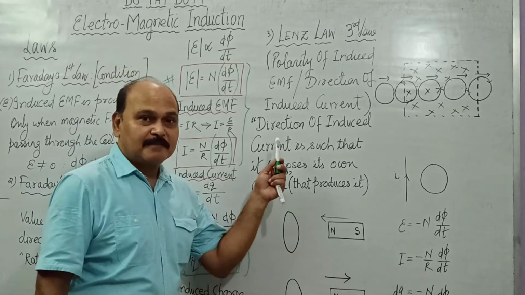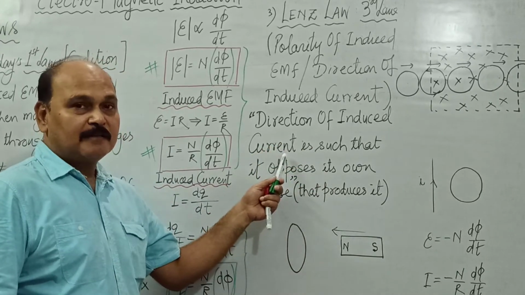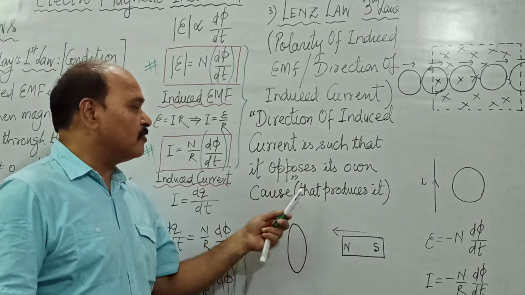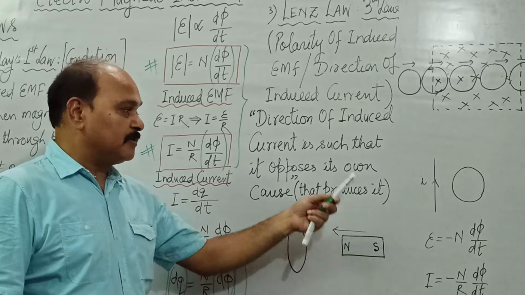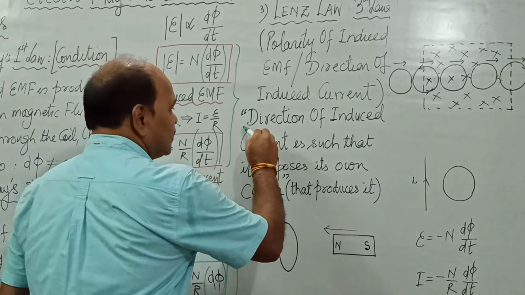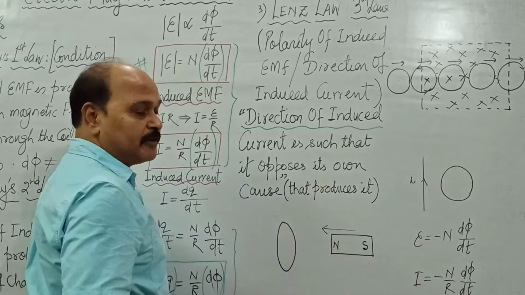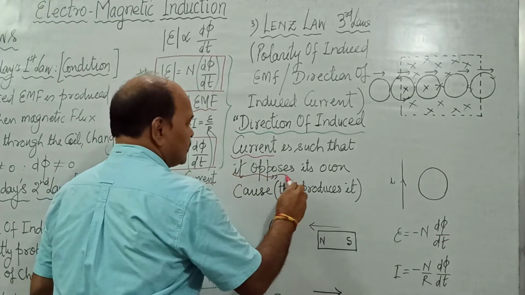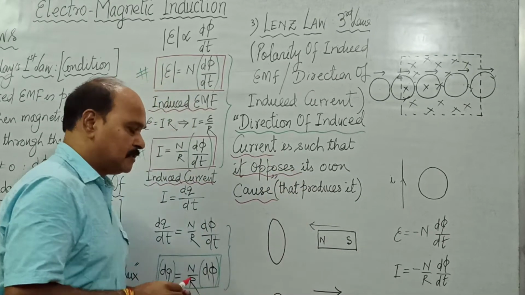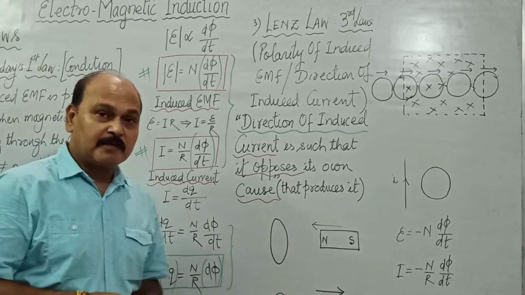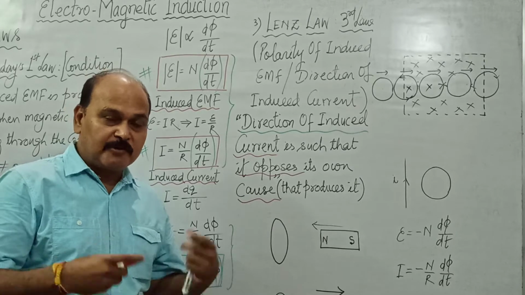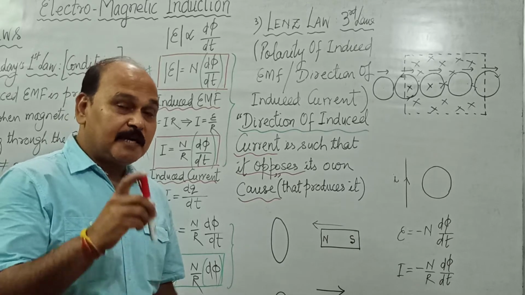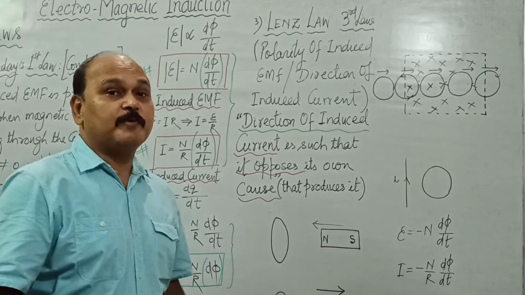And this law is stated as: direction of induced current in the coil is such that it opposes its own cause that produces it. So direction of induced current or polarity of induced EMF is such that it opposes its own cause that produces it. Very, very simple law, but very, very important. So direction of induced current or polarity of induced EMF is going to be such that it is going to oppose its own cause of production.